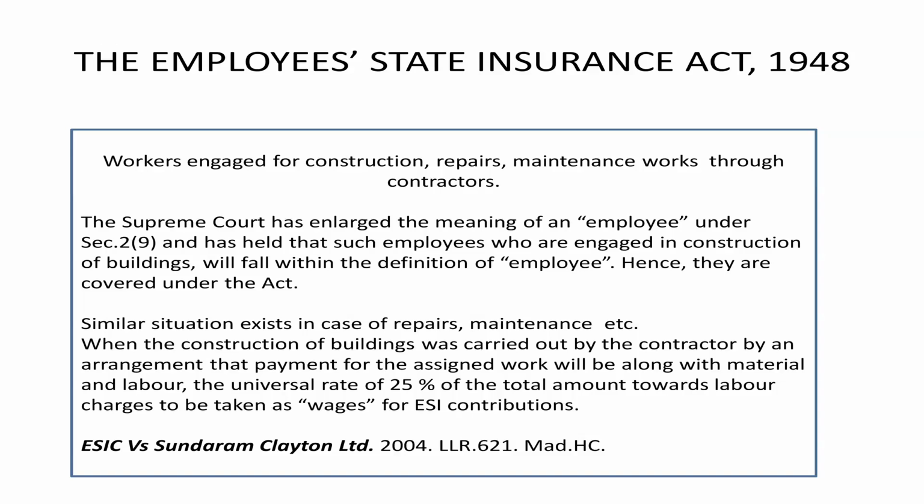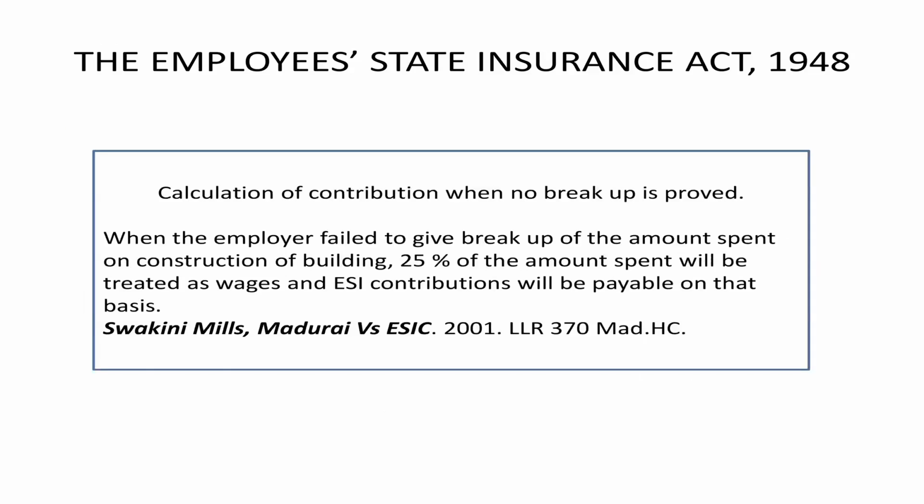If the principal employer is not able to bifurcate the exact wages paid by the contractor to the contract laborers, the court has laid down the principle that on the total invoice, you assume 25% as the labor charges. On 25%, the contributions of both employers and employees have to be remitted to the corporation. So 25% on the total invoiced value.